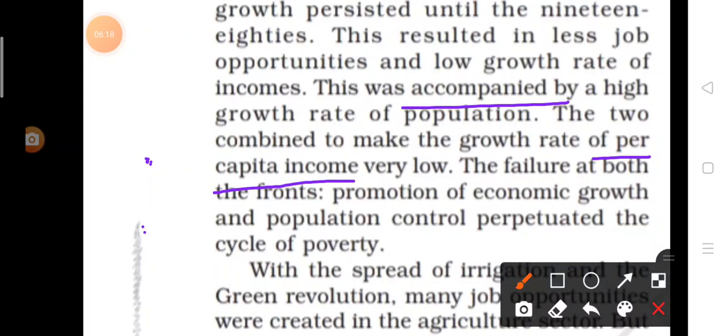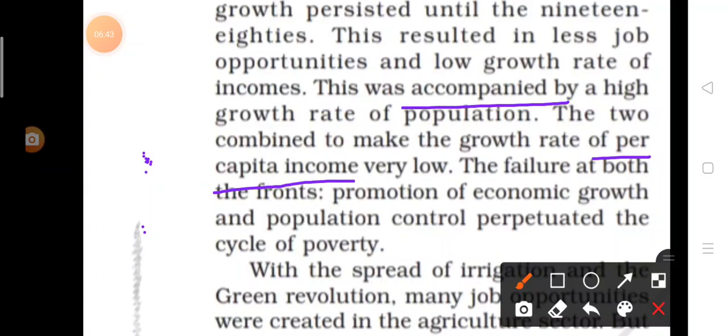Here you see the failure of both the fronts means promotion of economic growth and population. There was no promotion of economic growth and population. They perpetuated the cycle of poverty. Here you can see that it became a cycle of poverty now.